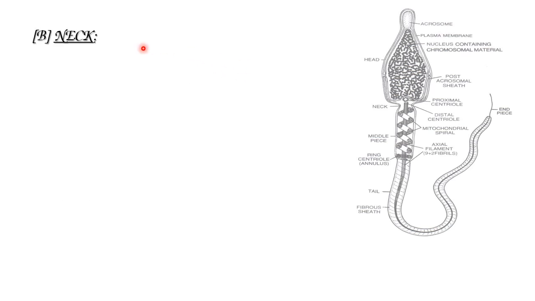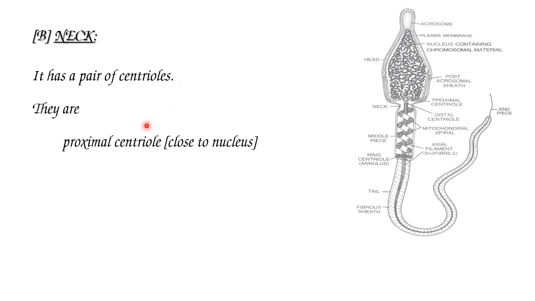The next part is the neck. It has a pair of centrioles present in the neck region. They are one proximal centriole, which is close to the nucleus, and a distal centriole, which is away from the nucleus.